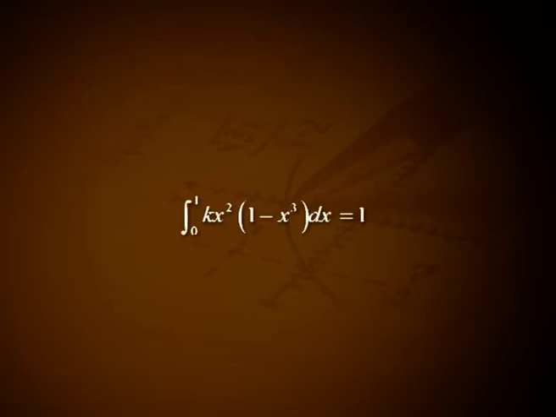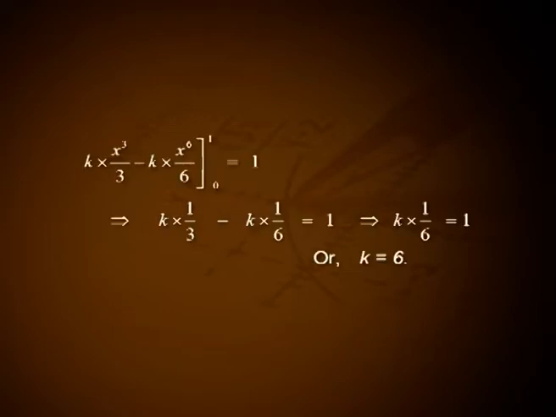Solution. Recall the property of a probability density function, that is the integral over x of f of x dx is equal to 1. This gives the integral from 0 to 1 of k x square into 1 minus x cube dx is equal to 1, that is k into x cube divided by 3 minus k into x raised to 6 divided by 6 over the interval 0 to 1, that is equal to 1. This gives k into 1 by 3 minus k into 1 by 6 is equal to 1. This implies k into 1 by 6 is equal to 1 or k equal to 6.